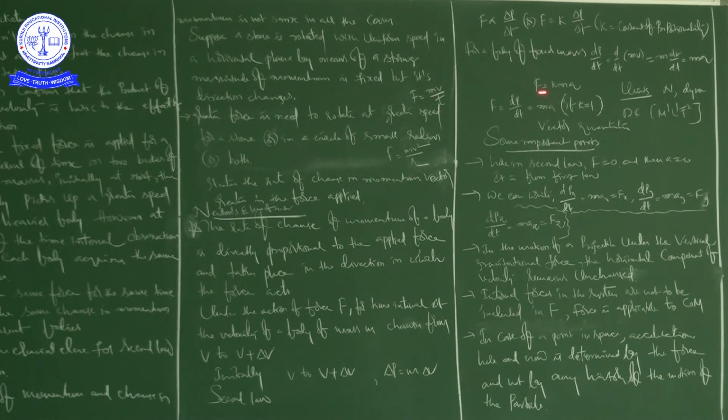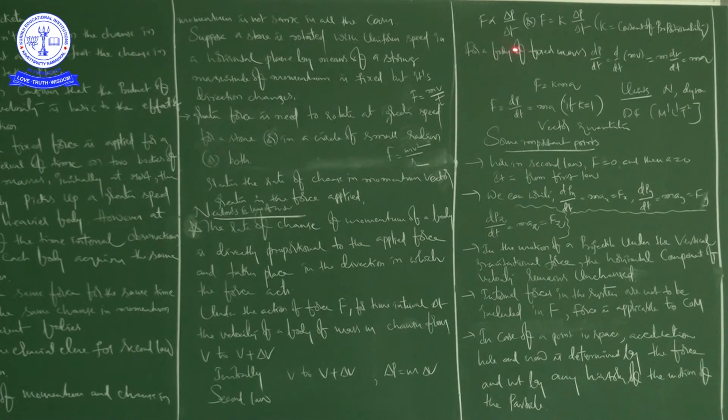Okay, right. Next, for a body of fixed mass, dp by dt is equal to d by dt of mv, that is equal to m into dv by dt, that is equal to ma, because you know very well acceleration is the rate of change of velocity.